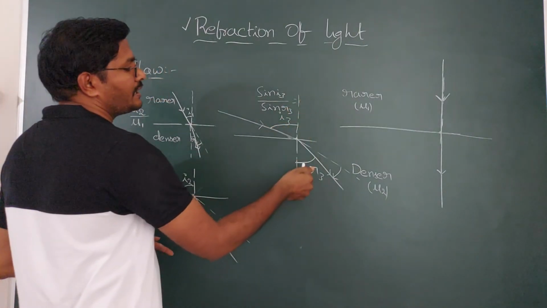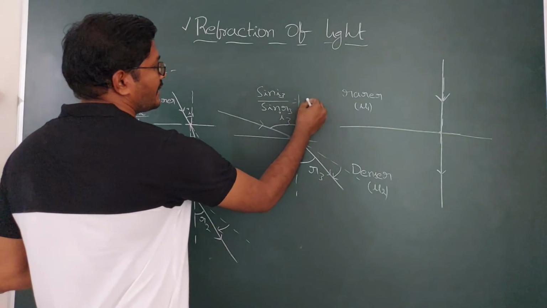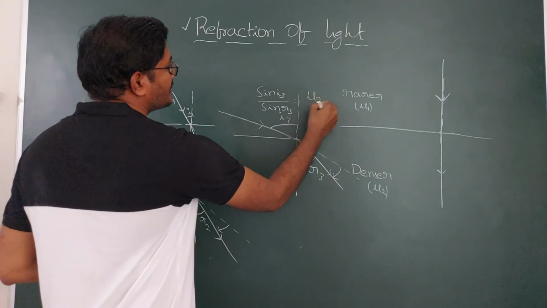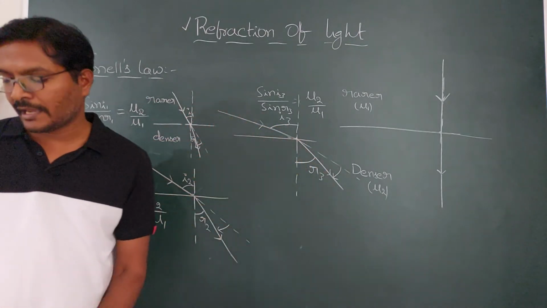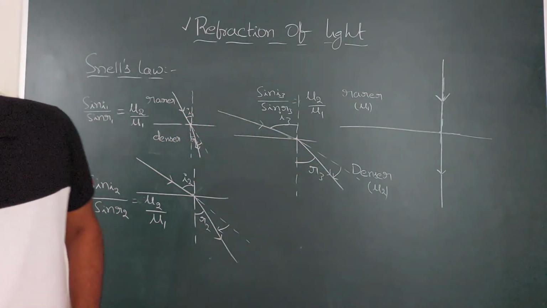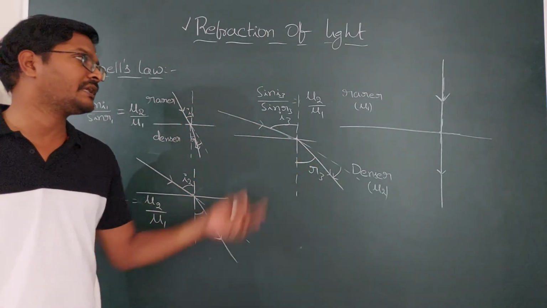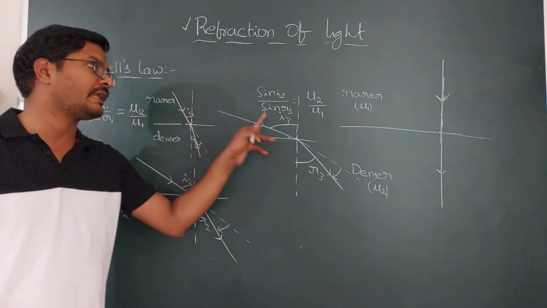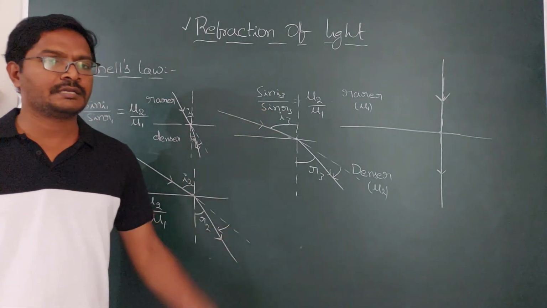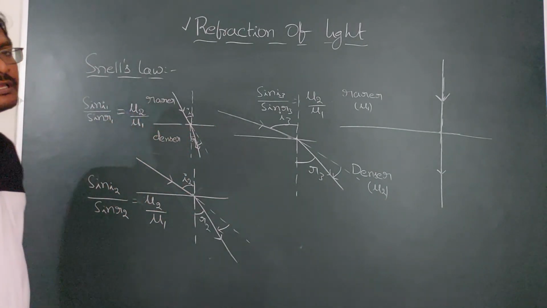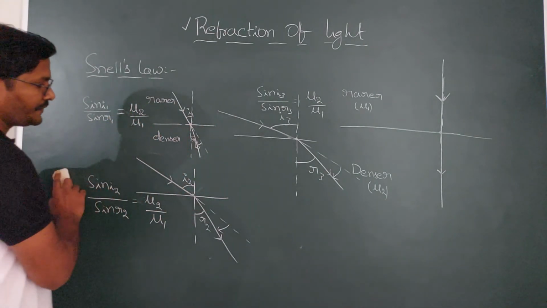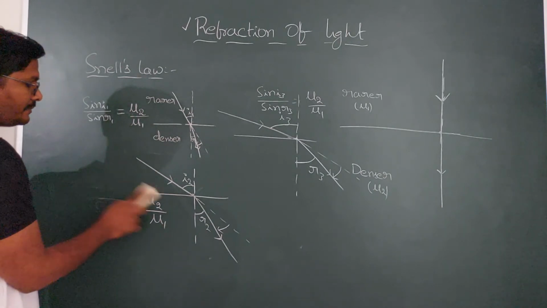Even though you are increasing the angle of incidence and angle of refraction, you will get the same ratio. By keeping the mediums constant, we are increasing the angle of incidence so that we get an increased angle of refraction, but the ratio of sine of angle of incidence to the sine of angle of refraction is constant. That constant is always the refractive index of the second medium by the refractive index of the first medium. So here I am rubbing them.